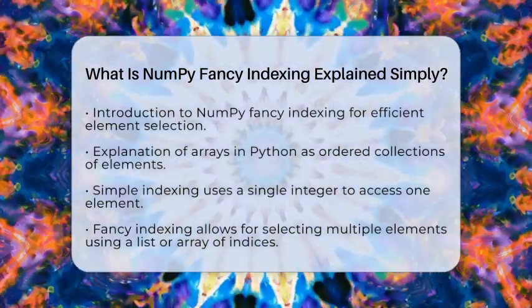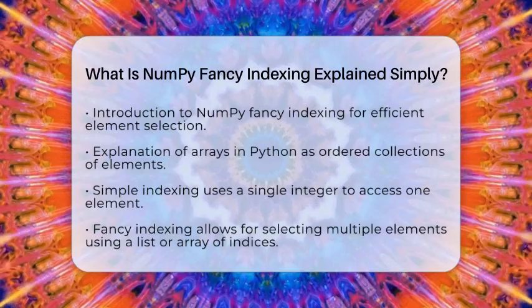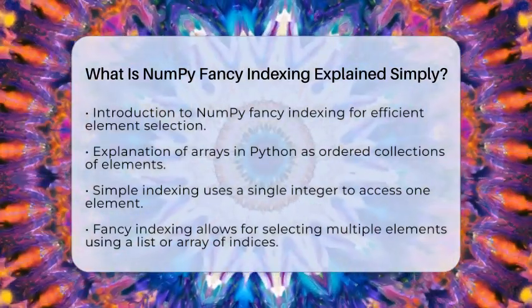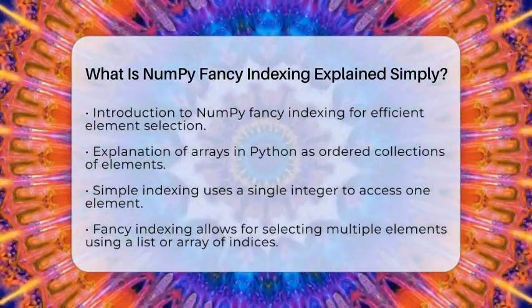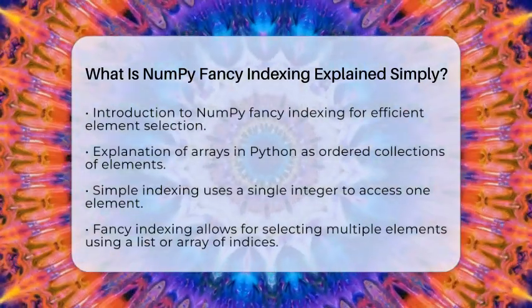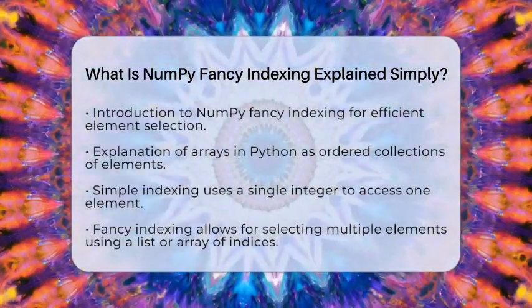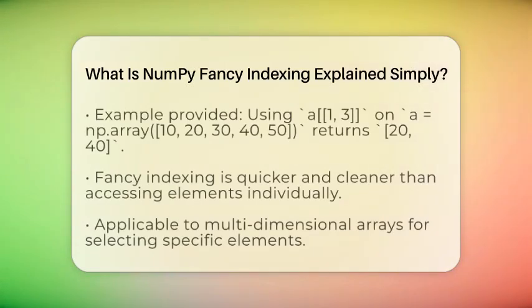In Python, arrays are collections of elements arranged in a specific order. Each element has a position known as an index. With simple indexing, you use a single integer to access one element, like a[3] to get the element at position 3. Fancy indexing takes this a step further. Instead of just one index, you can provide a list or an array of indices, such as 2, 5, 7. When you do this, NumPy returns all the elements at those positions in one go.